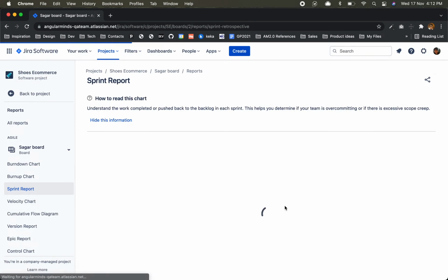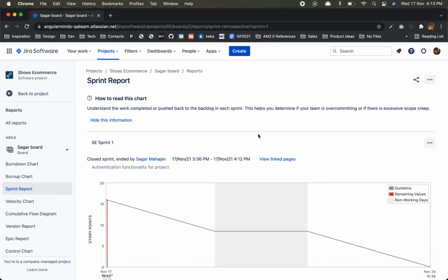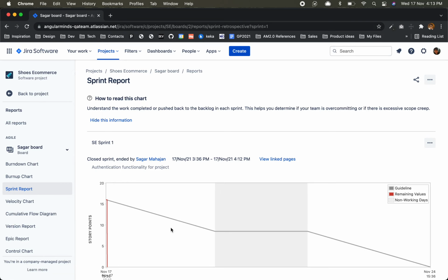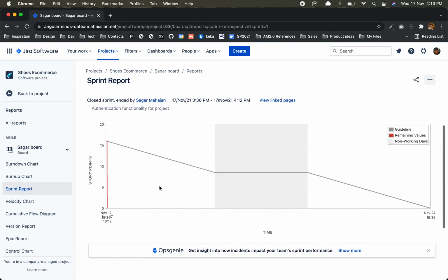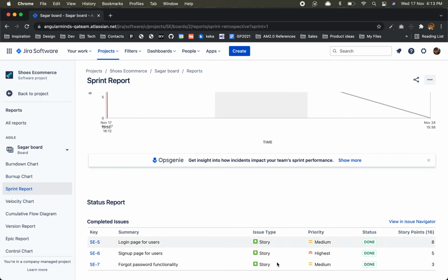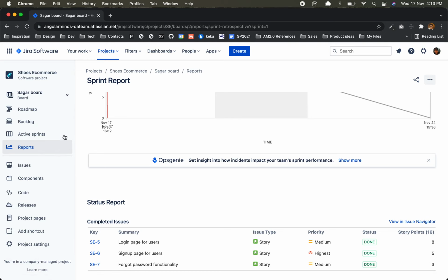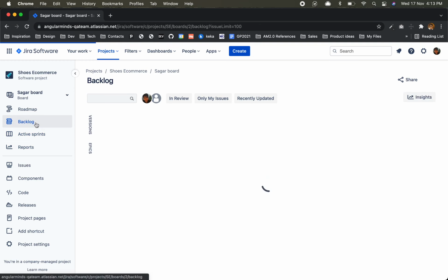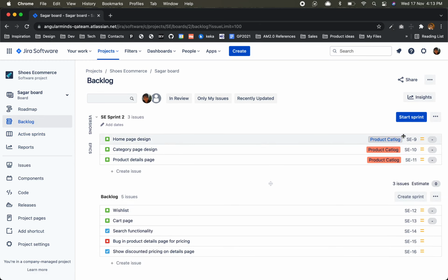Complete. So happy ending. Now we can see different reports, like the sprint report, how it went. You can just go through it and learn about it. Velocity report, burn chart, burn down, burn up. So you can study these reports when you have time. Okay. Go back to project. Now active sprint. There is no active sprint. Backlog. We have a sprint to start.